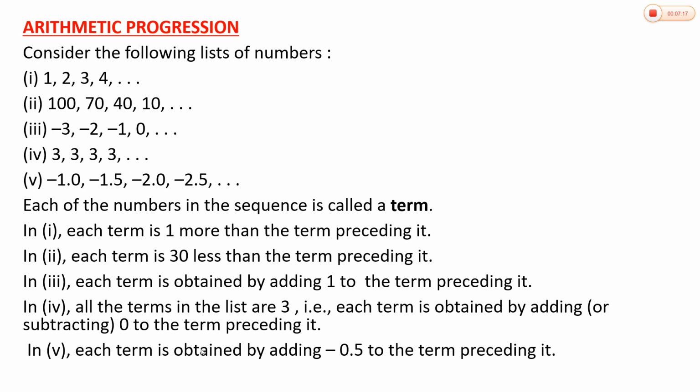Here, each term is obtained by adding minus 0.5 to the term preceding it. Minus 1 plus minus 0.5 will be minus 1.5. Minus 1.5 plus minus 0.5 will be minus 2, then minus 2.5, minus 3, minus 3.5, etc.